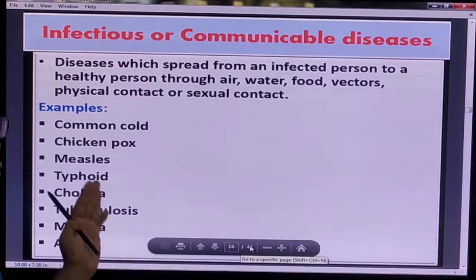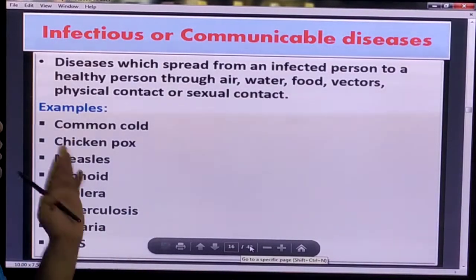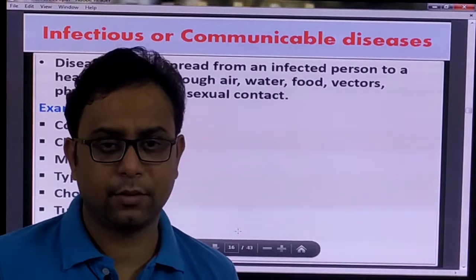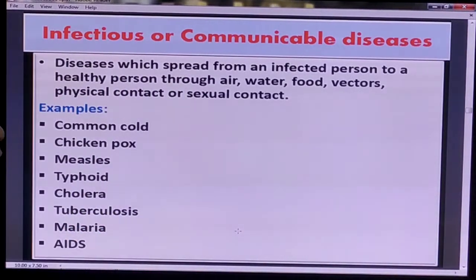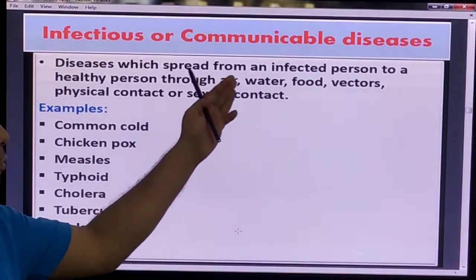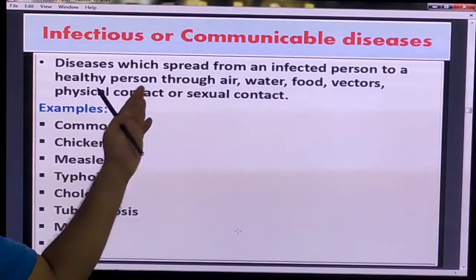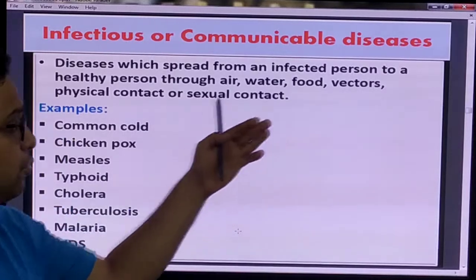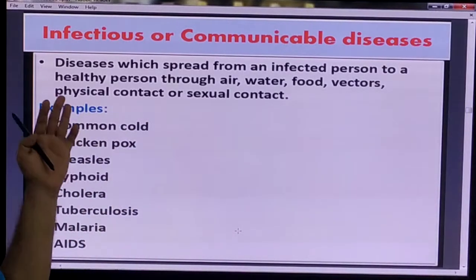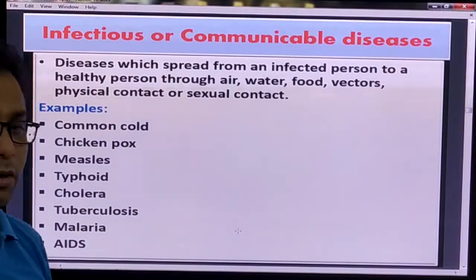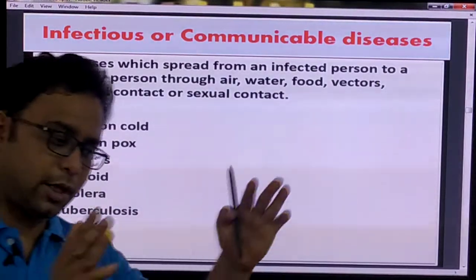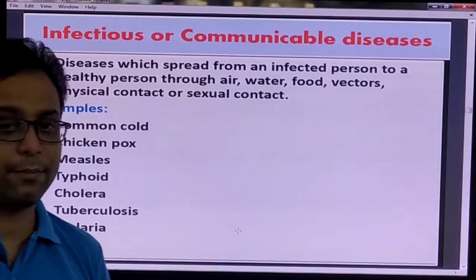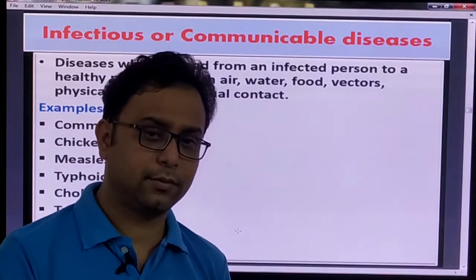Now we will discuss the most important terms, the infectious or the communicable diseases. Communicable means a disease which is spread from an infected person to a healthy person through the air, through the water, through the food, through some vectors, through physical contact or sexual contact. That means the disease which is transferred from one person to another person is called a communicable disease.